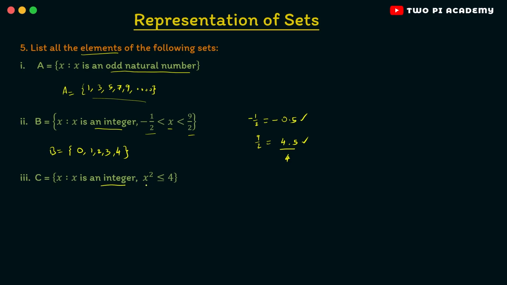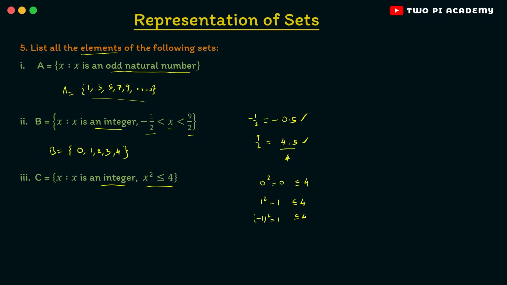And then we have capital C is equal to the set of all x such that x is an integer and x square is less than or equal to 4. So clearly we need to find the integers such that the squares of them are less than or equal to 4. First we have 0 squared, which is nothing but 0, which is less than or equal to 4. And then we have 1 squared, which is 1, which is also less than or equal to 4. And clearly minus 1 squared is also 1.